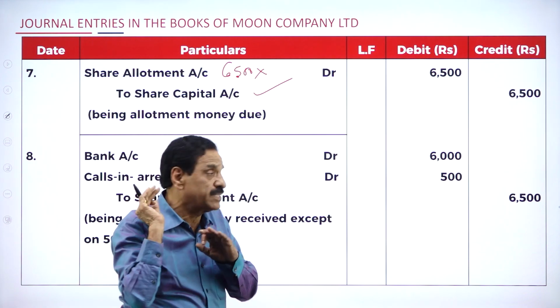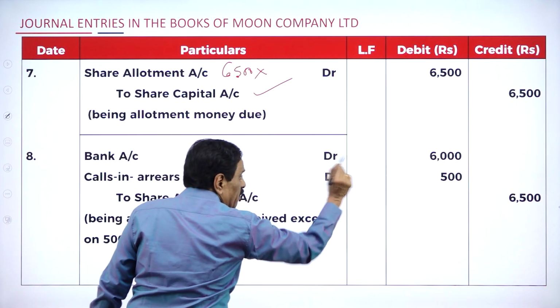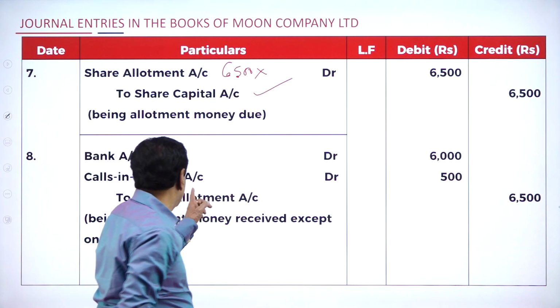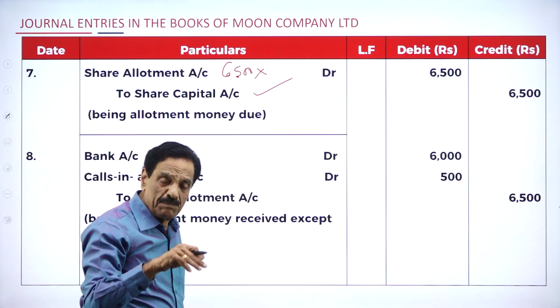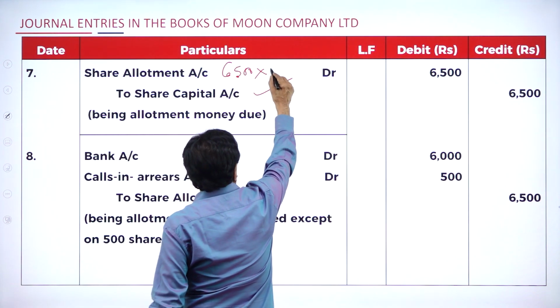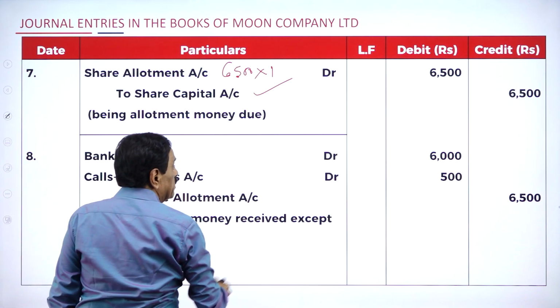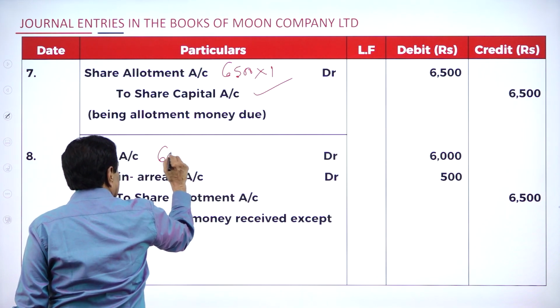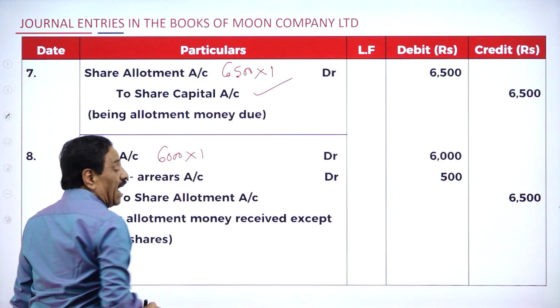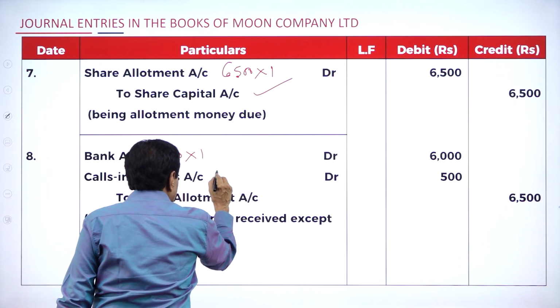Only 6,000 rupees received. Bank account debtor, this is 6,000 rupees only. How much could he not pay? This is calls in arrears. Called by the company, how much do they have to pay? 1 rupee, this is 6,500 into 1. They have to pay 1 rupee on allotment. So here we collected only 6,000 into 1. Another 500 shares could not pay the allotment money. It is calls in arrears.